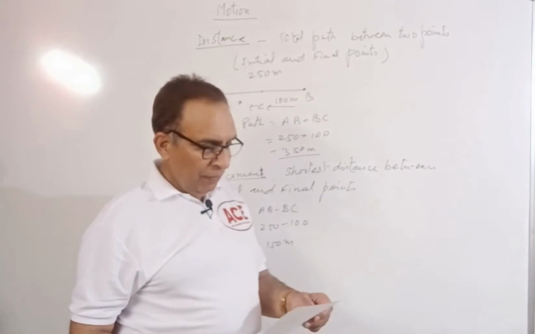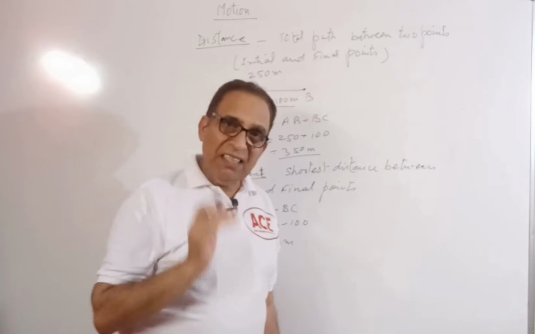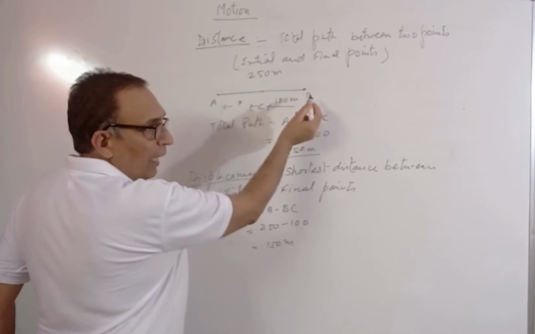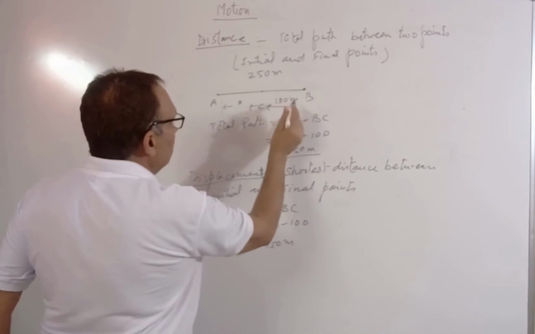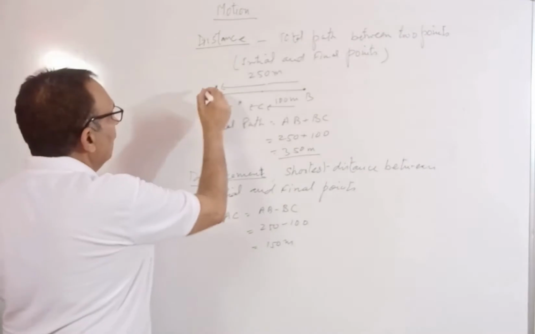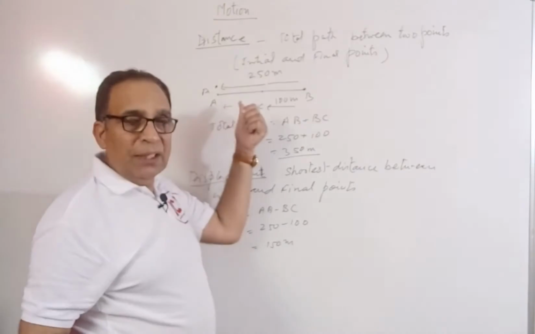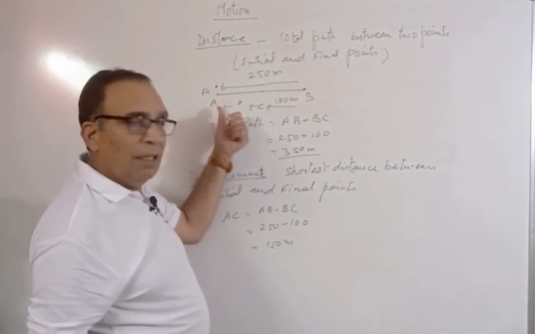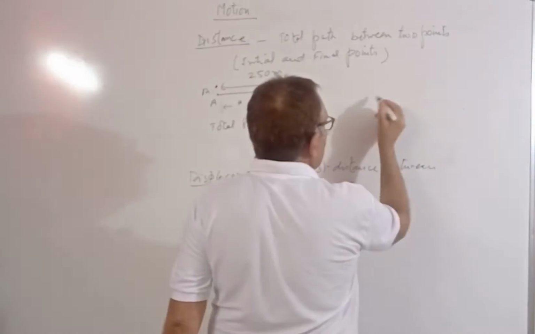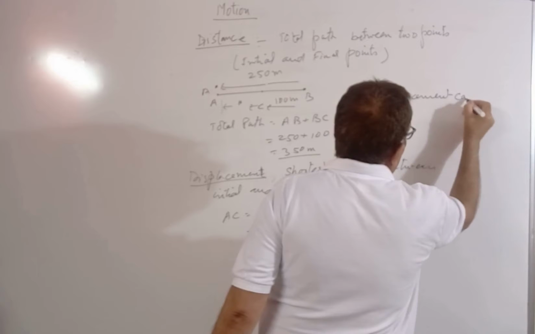Now question comes, can a displacement be zero? Yes, displacement can be zero. Let us take that particular case. Let me say the person is moving from A to B and coming back to A. Means this person is moving back and coming over to this original place. So the displacement is the shortest distance between final and initial points. And final and initial point is the same, so that distance is zero. So we can say displacement can be zero.